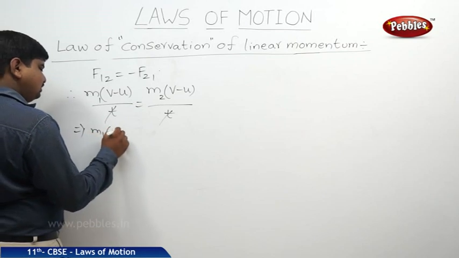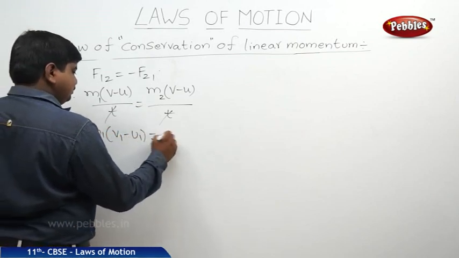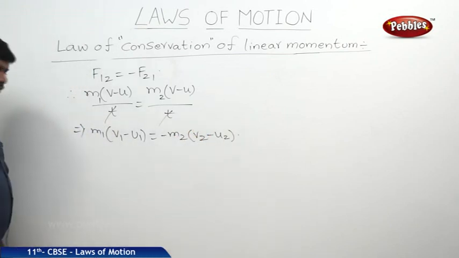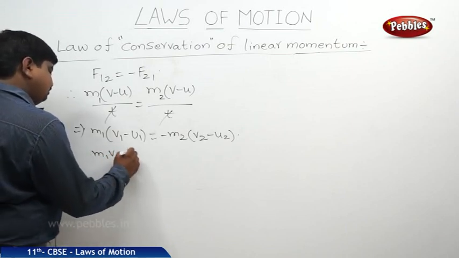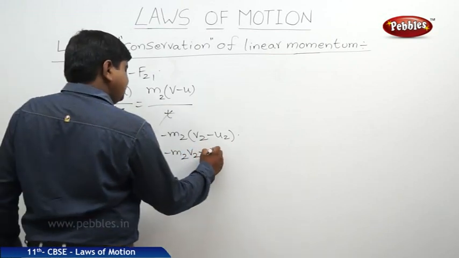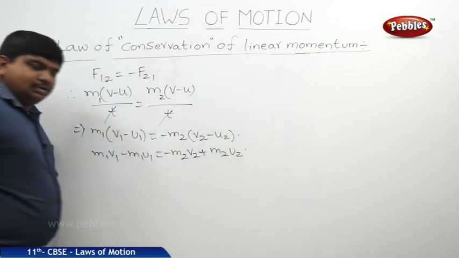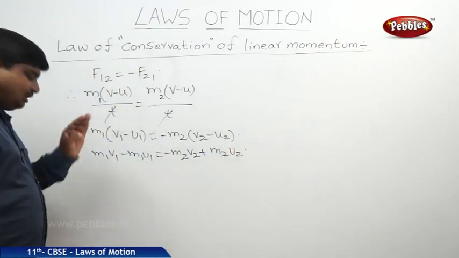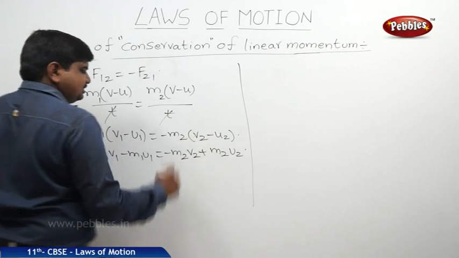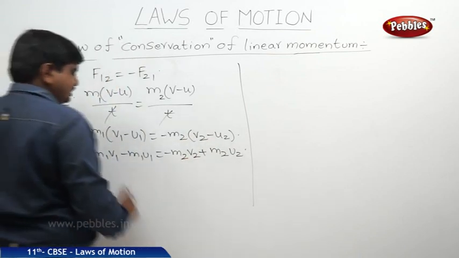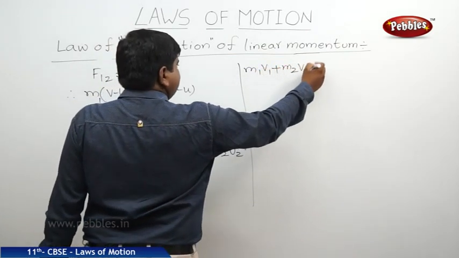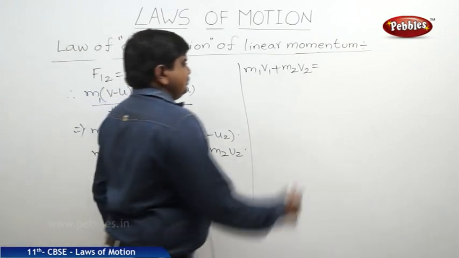Therefore, m1 into v1 minus u1 is equal to minus m2 into v2 minus u2. Therefore, it is m1 v1 minus m1 u1 is equal to minus m2 v2 plus m2 u2. I am bringing all u's to one side and all v's to one side. Therefore, m1 u1 goes to this side, and minus m2 v2 comes to this side. So m1 v1 plus m2 v2 is equal to m1 u1 plus m2 u2.